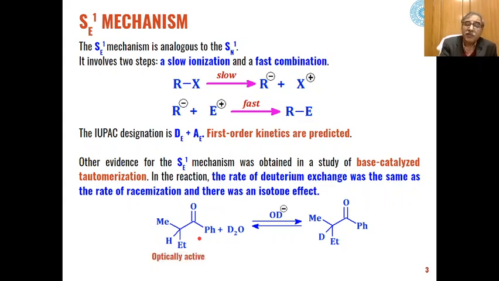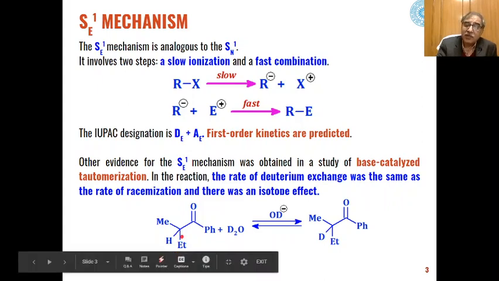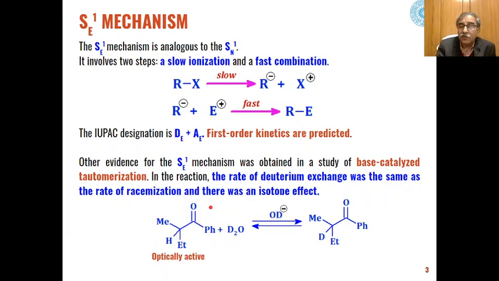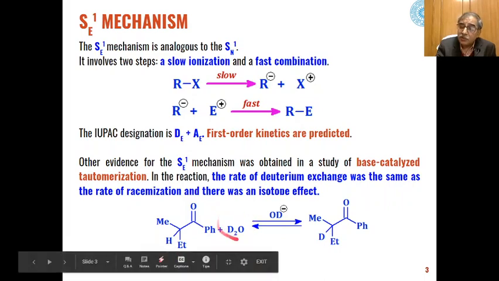Now, if we have taken an optically active reactant like this, when the carbanion is generated and is in equilibrium with the enolic form, then the base OD negative will again remove this proton from the enolic form, and deuterium will be taken from water and racemization will take place.